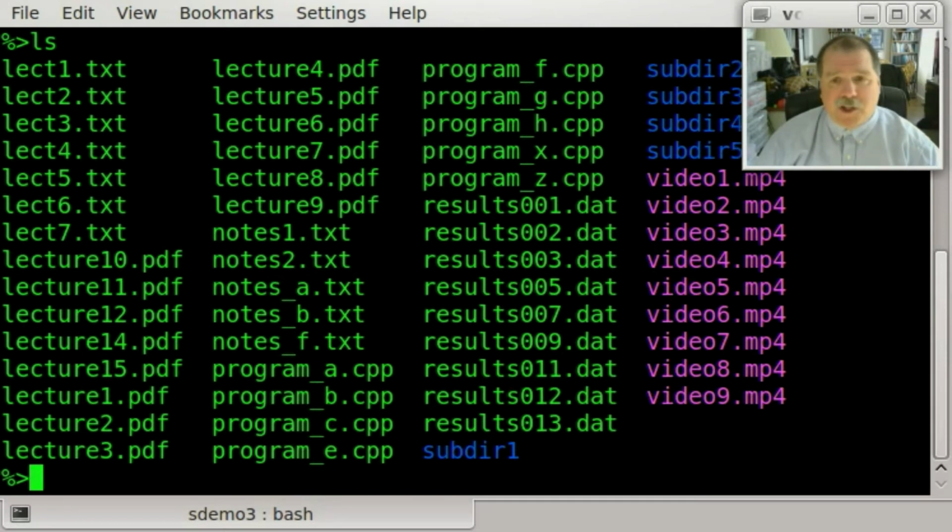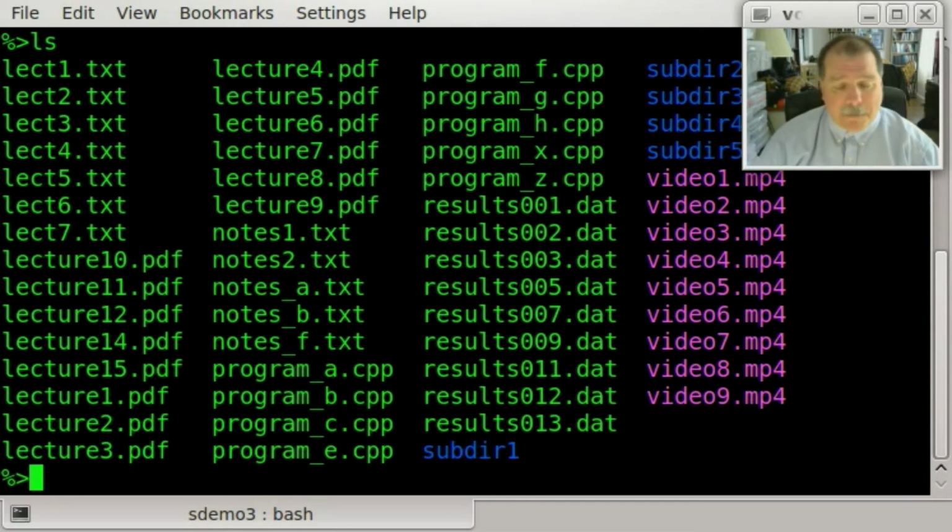There are going to be two characters that the shell uses as, quote, wildcards. What do we mean by that? Well, if you've ever played a card game where you had a wildcard in it, a wildcard is a card that, if you get it, can be used in place of any other card. And the same thing is going to apply here. There's going to be a symbol, or actually two symbols, that we'll use in the shell that, if they appear in a file name as an argument on the command line, the shell will substitute for them so as to match a character or characters of any sort.